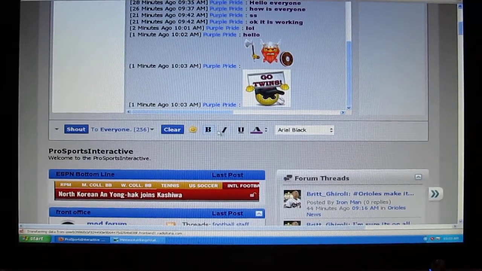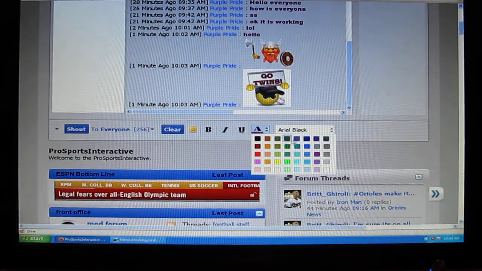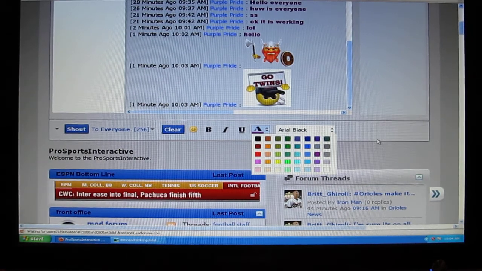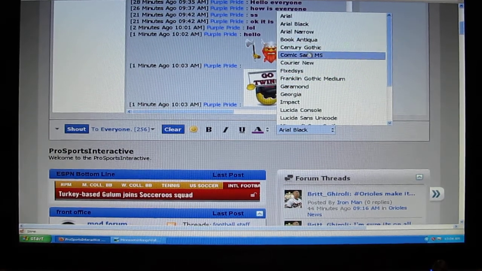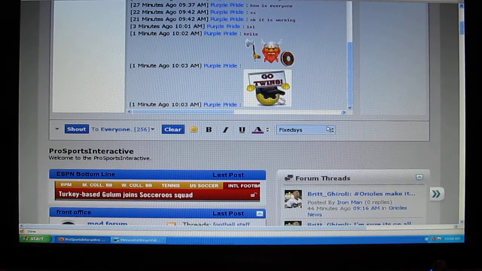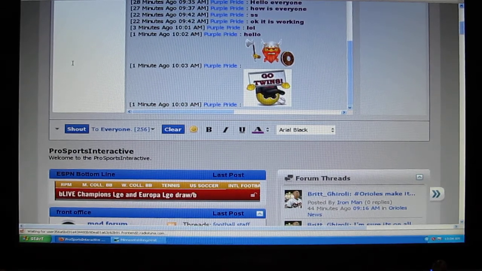Next to it is the BIU. When you're entering text, this will either make your text bold, italicized, or underlined. Next to it is this A with a color box underneath it. You click on that to change the color of your text to whatever color you want, except purple. Purple is mine, so stay away. I'm just joking. Next to that is the font type. You click on this and you can change your font to whatever you want. Right now I'm Arial Black, but I can change that, and it'll change instantly to whatever you change it to. So that's just one of the ways that you can express yourself here on PSI.